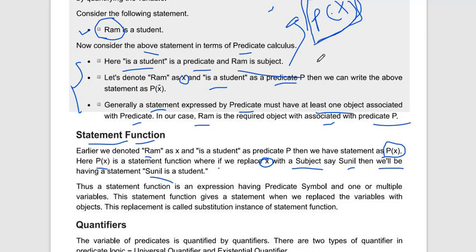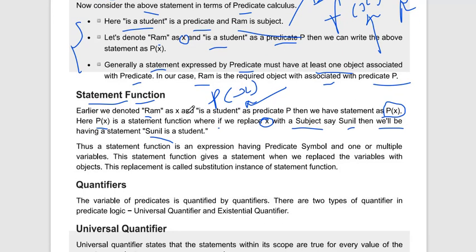So in a function also, f of x, we can put whatever we like as the value of x, a number, a name, car, mobile. Here also in predicate P of x, we can put anything as the value of x, Sunil, Abhi, anything you like. So this is also one type of function, the predicate function. This is the statement function.